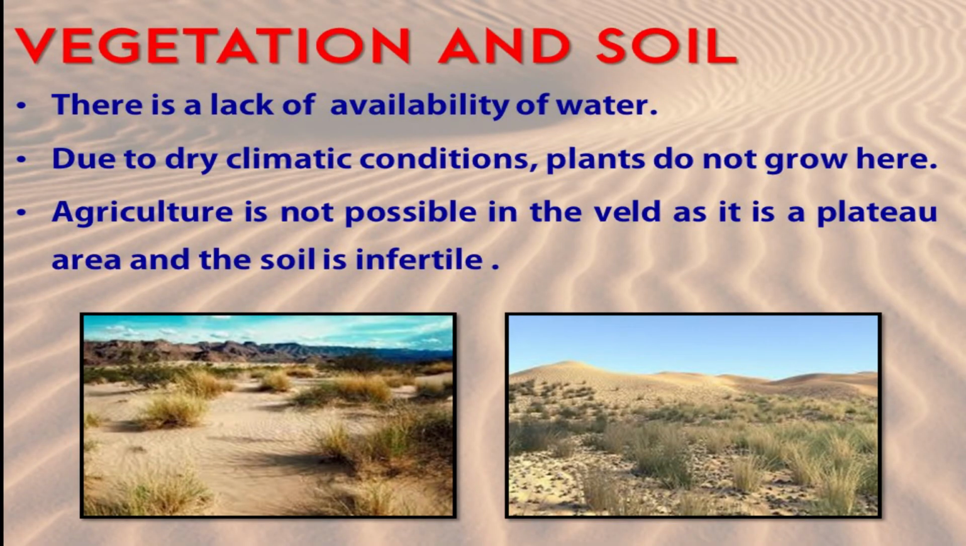Vegetation and soil in the veld. There is a lack of availability of water in the veld. Even the area is quite cooler due to the increase in height in the plateau region. And due to this, there is a dry climatic condition. Trees do not grow here, and that is why the area is dominated by grasslands. Agriculture is not possible in the veld as it is a plateau area and the soil is infertile. Hence, we can say there is low agricultural production.